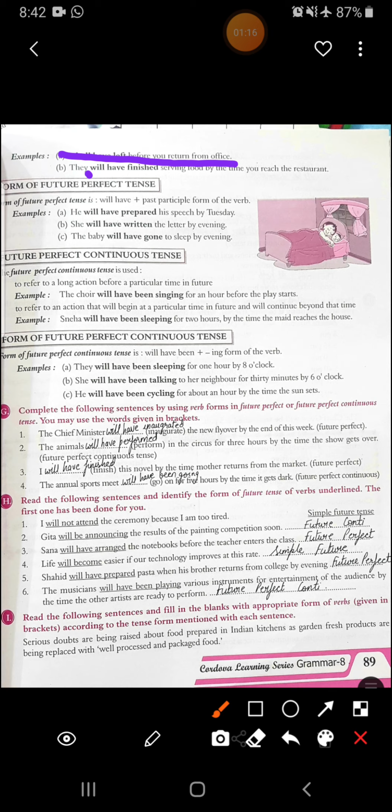Second, they will have finished serving food by the time you reach the restaurant. So they are giving the certain time that when you will reach the restaurant, they will have finished serving food. All right.